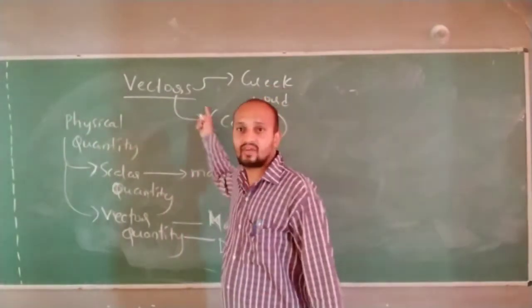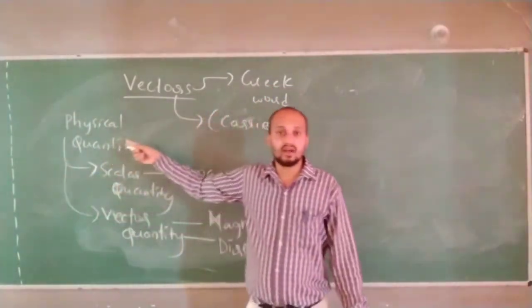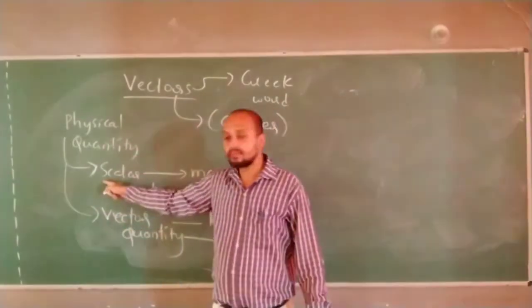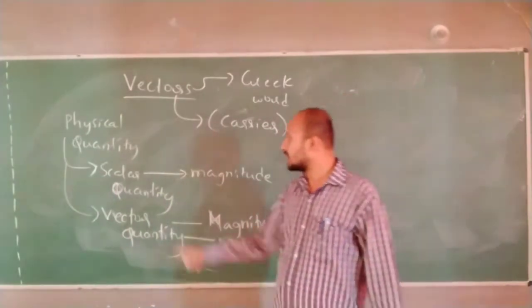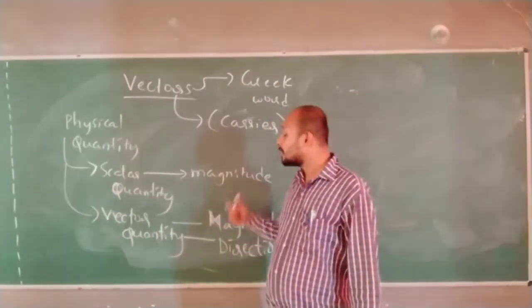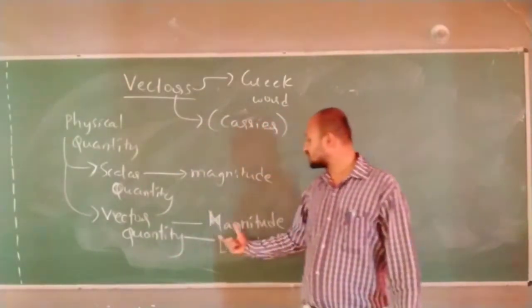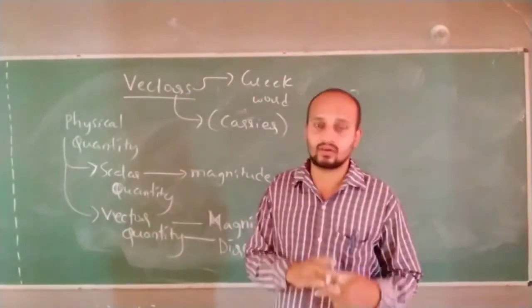Now why is this term vector being used? Before that I have to go through certain things. We know that physical quantities are classified into two types: scalar quantity and vector quantity. Scalar quantity means a physical quantity which has got magnitude only, whereas a vector has magnitude as well as direction. What do you mean by this? What are we talking about?